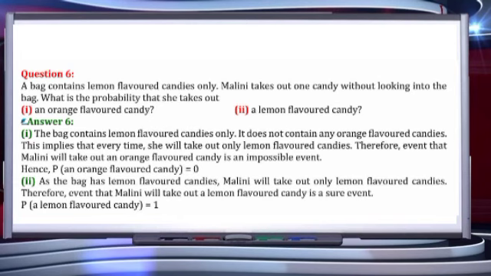Next, second part, a lemon flavored candy. As the entire bag is filled with only lemon flavored candy, whatever she picks up will be a lemon flavored one only. So its probability will be 1 because it's a sure event. And in the first case it was an impossible event, so its probability was 0.